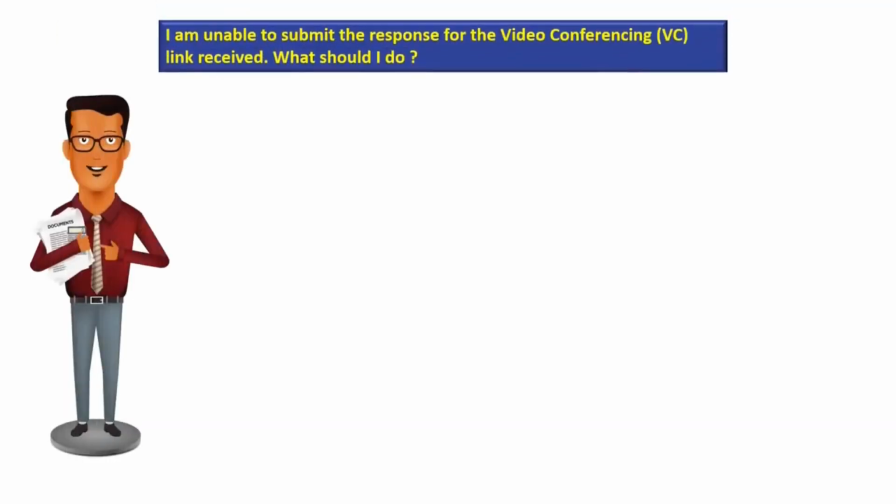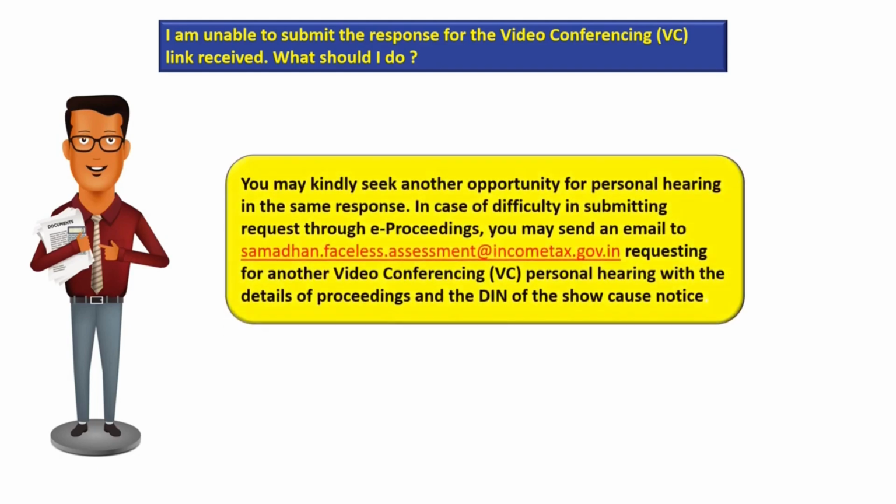Another issue that can be faced is that I am unable to submit the response for the VC link received. What should I do? In case you're not able to submit the response to the VC link received, you may kindly seek another opportunity for personal hearing in the same response. In case of difficulty in submitting requests through the e-proceedings tab, you can send an email to samadhan.faceless.assessment@incometax.gov.in requesting for another opportunity for personal hearing through video conferencing with the details of proceedings and the DIN of the show cause notice.